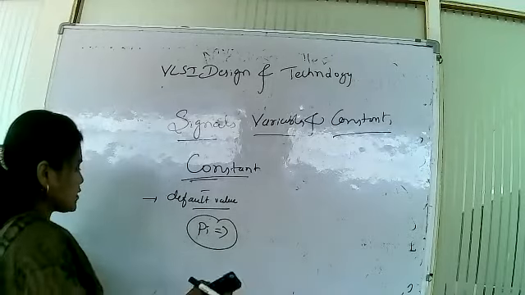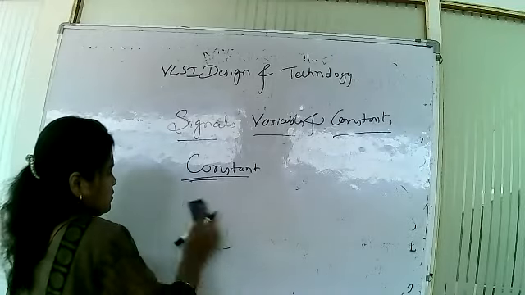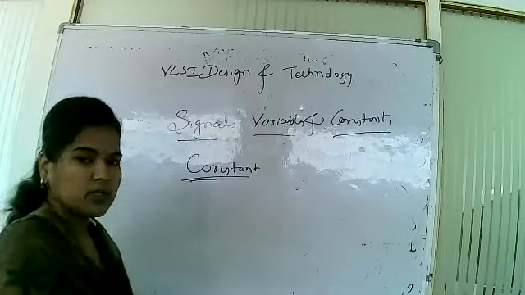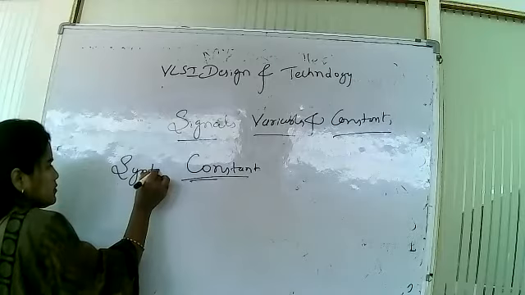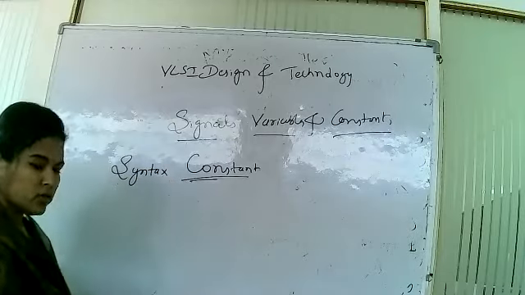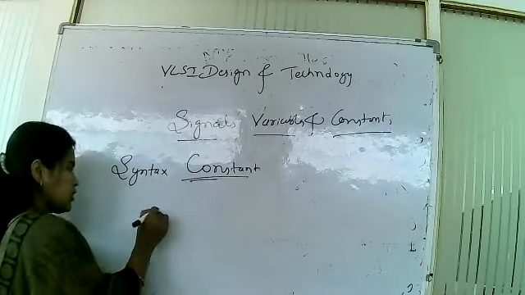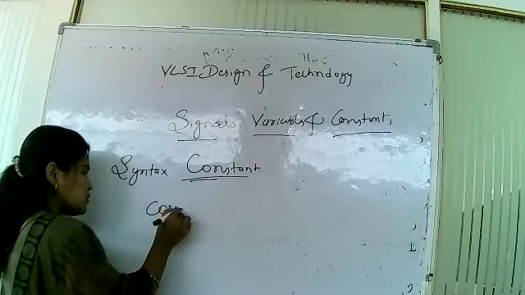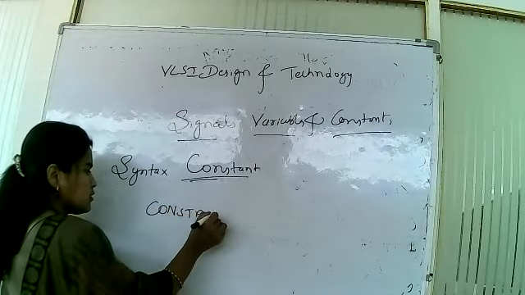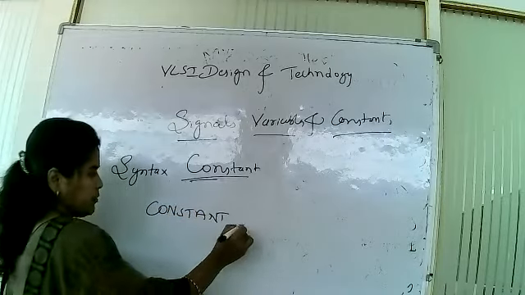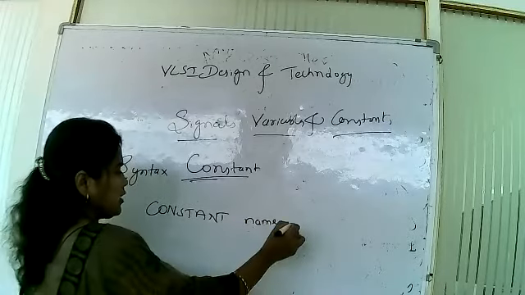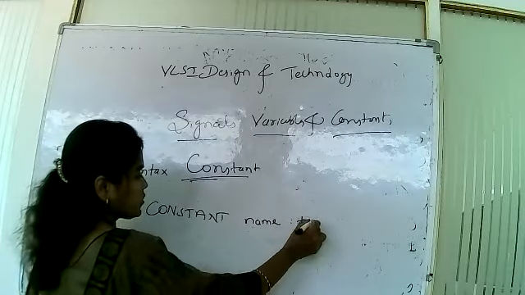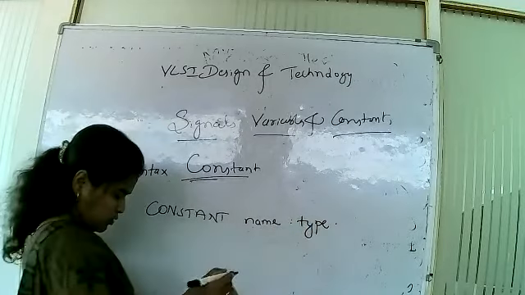So what is the syntax for the constant? Constant, then the constant name, then the type, which type it is.